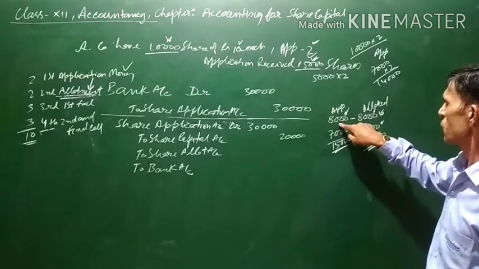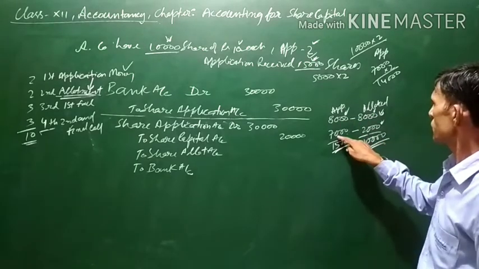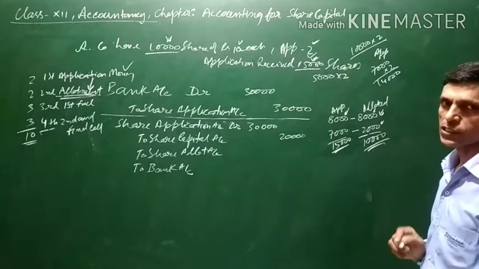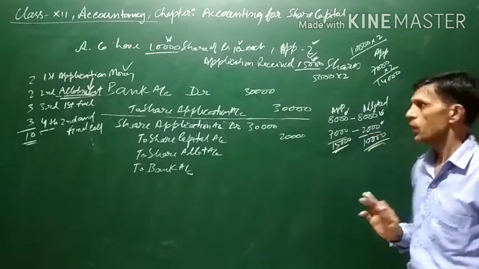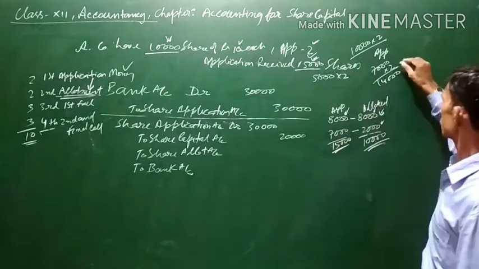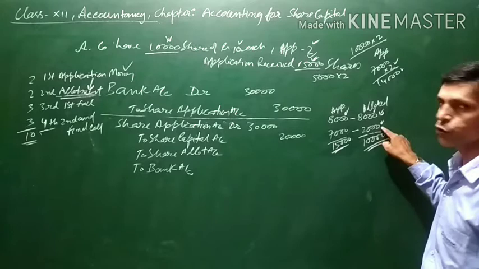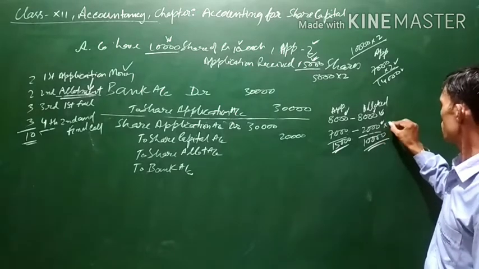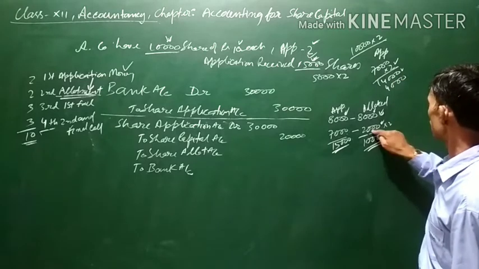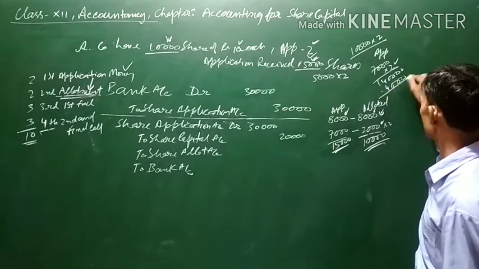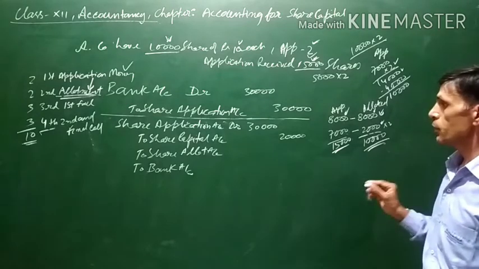So entire application money of 8,000 will go to share capital. But for 7,000 shares, only 2,000 shares is accepted. For 7,000 application, 2,000 shares has been allotted only. So on 7,000 shares, how much money is received? 14,000. Shares allotted are 2,000, and application money is 2 per share. Means only 4,000 will be used, 2,000 into 2 application money. 10,000 will be left.